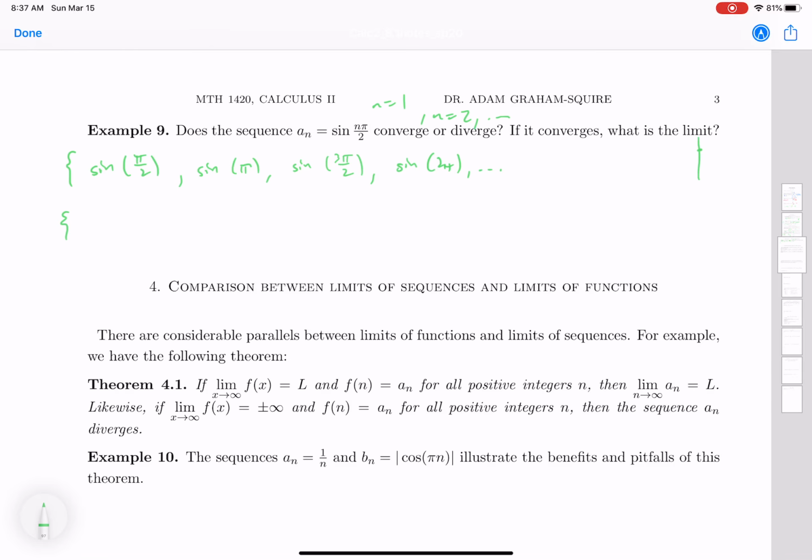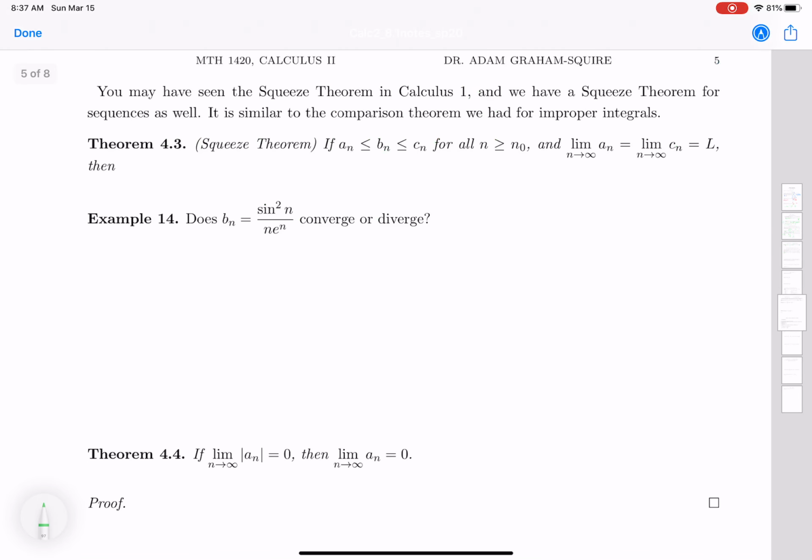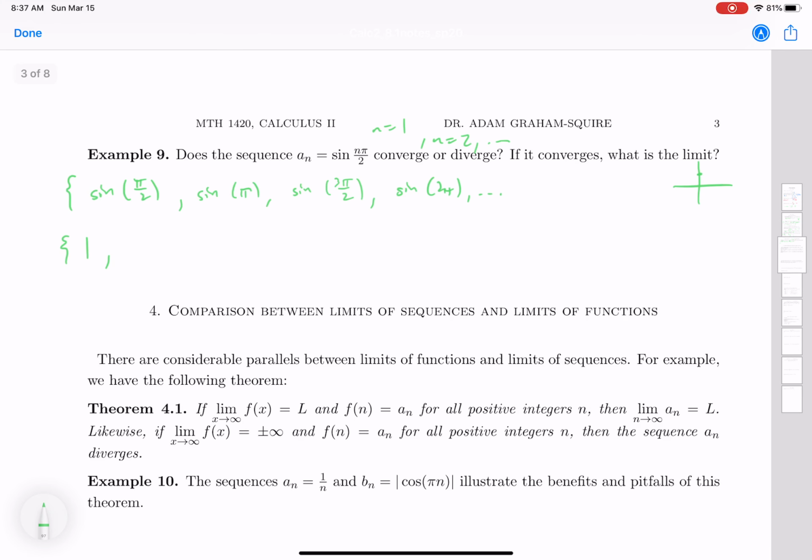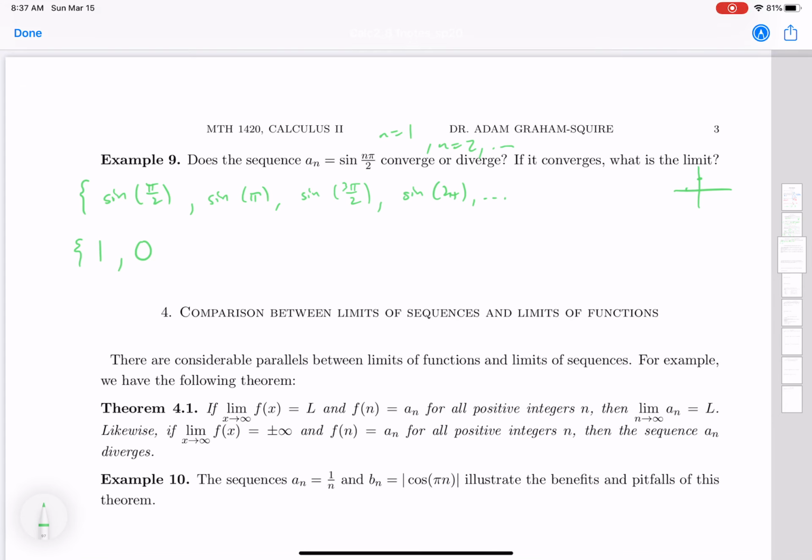At sine of pi over 2, I'm getting a value of 1. At sine of pi, I'm getting a sine value of 0. And then I get negative 1, then 0, then 1, then 0, then negative 1, etc.